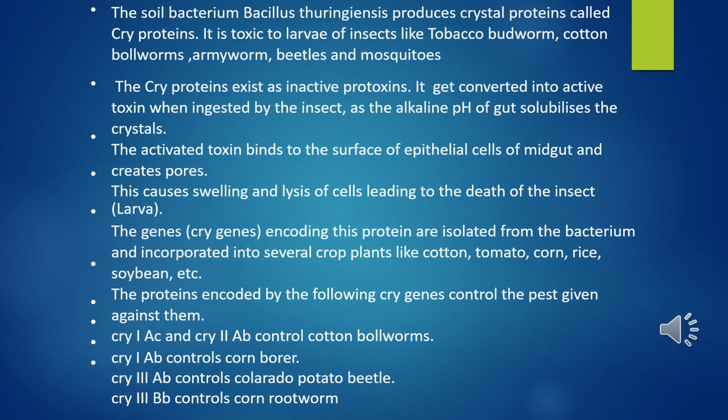So cry1Ac and cry2Ab control cotton bollworms. So this is very important. You have to learn these genes properly. If they come in exams, you should not be confused about what gene is going to control corn and what genes are going to control cotton. And cry3Ab controls Colorado potato beetle, and cry1Ab controls corn borer.